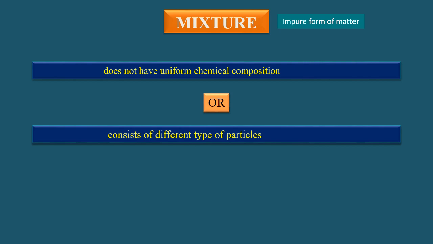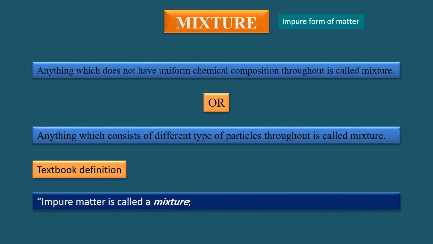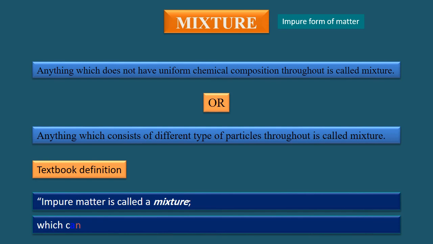These substances may be elements or compounds or both. The textbook definition is: impure matter is called a mixture which can be homogeneous or heterogeneous in its composition.